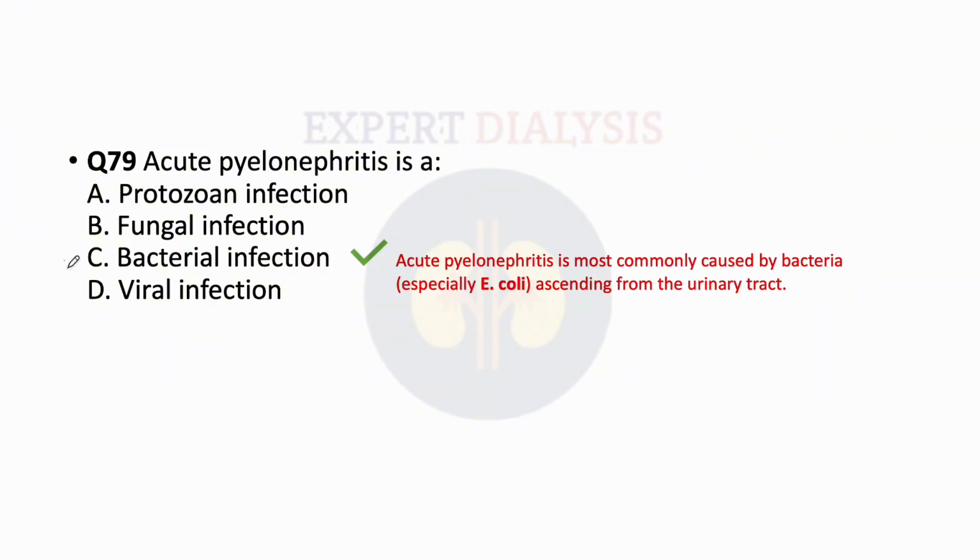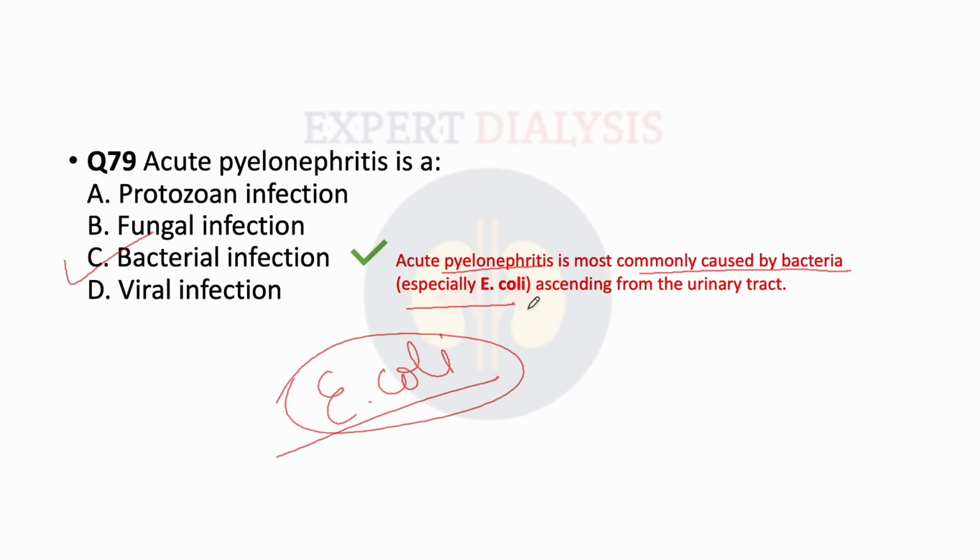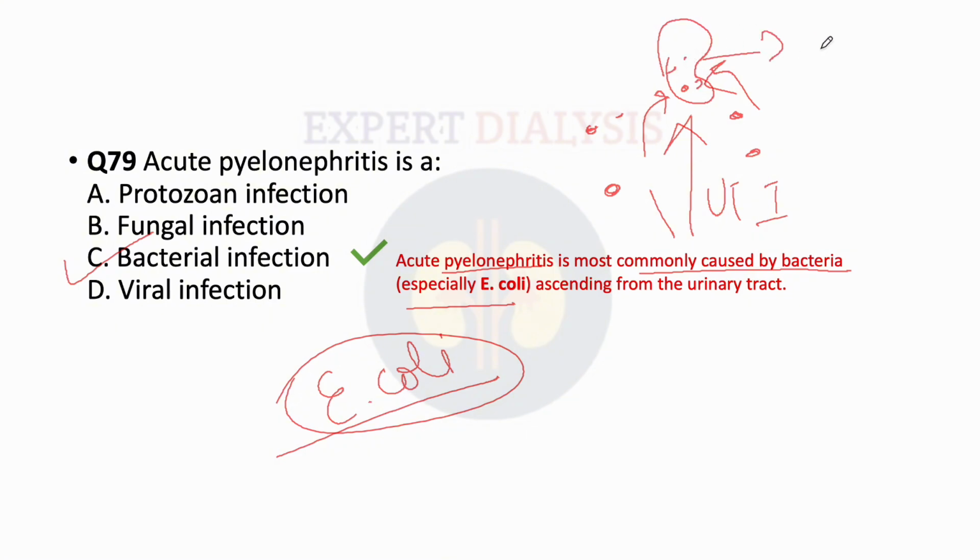Here it says acute pyelonephritis is most commonly caused by bacteria, especially E. coli. So it is also important. Sometimes they ask what is the most common bacteria that cause pyelonephritis. In that case, you have to answer E. coli. And it generally ascends from the urinary tract towards the kidney. The bacteria keep on making their colonies and ascend toward the kidney, and finally when they reach the kidney they infect it, and this is called pyelonephritis.